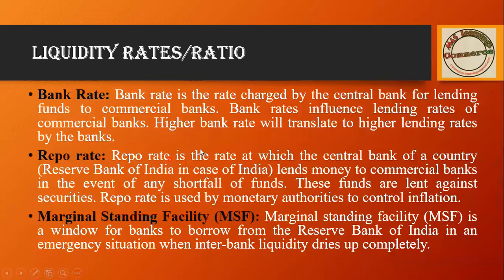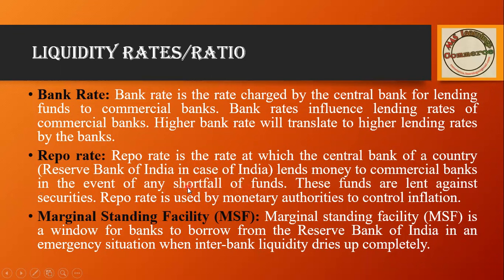Then bank rate is the rate charged by the central bank for lending funds to commercial banks. If RBI is providing an amount to commercial banks, the rate RBI charges is said to be the bank rate. Repo rate is like a repurchase rate, that is, lending money to commercial banks. If the central bank provides an amount to commercial banks during a shortfall, that is very important, that is said to be the repo rate.